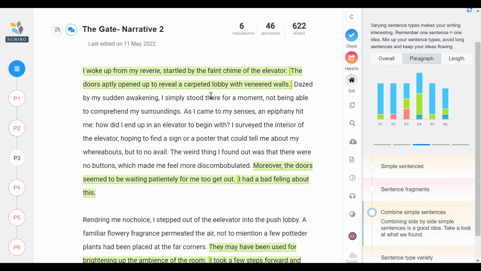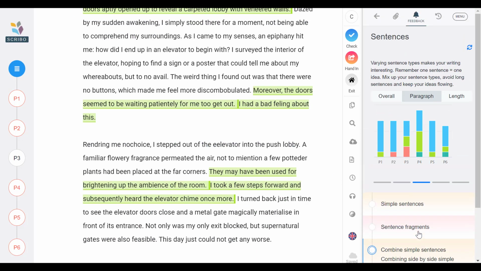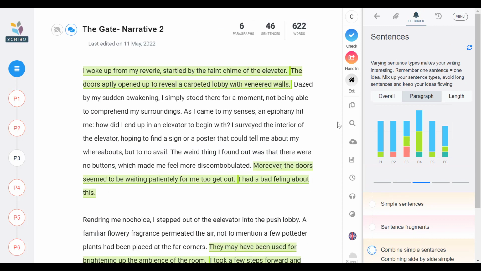Now you can figure out how to do that, but the cat sat on the mat, full stop, and the cat ate dinner, full stop. They could be joined into the cat sat on the mat while he was eating dinner. So combining simple sentences and variety of sentences is a big one that's going to get you more marks all the time. So that's one element of feedback, and you can cruise through this and have a look yourself.